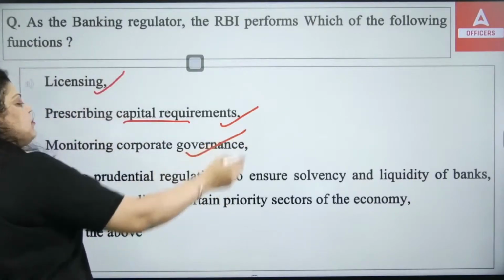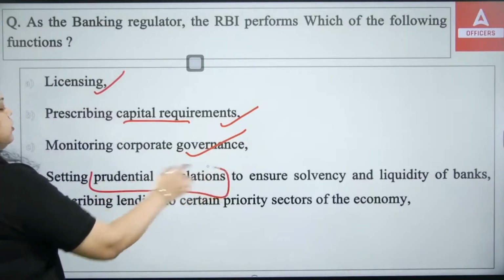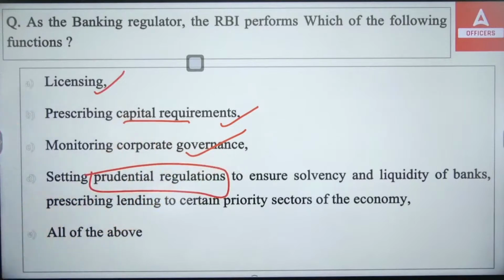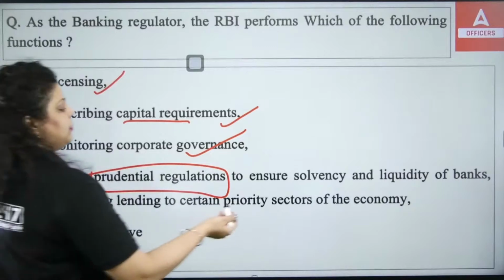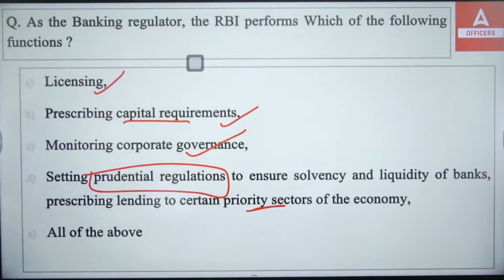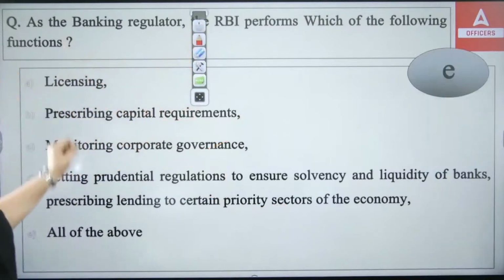It is definitely monitoring the corporate governance of banking. It gives you the prudential regulation to minimize the risk of insolvency and also liquidity problems of the bank. And it also gives you the PSL target. All the targets and sub-targets of PSL are given by RBI. So the right answer is all of the above. As a banking regulator, RBI performs all of these functions for the Indian banks. Okay, so the right answer will be E.